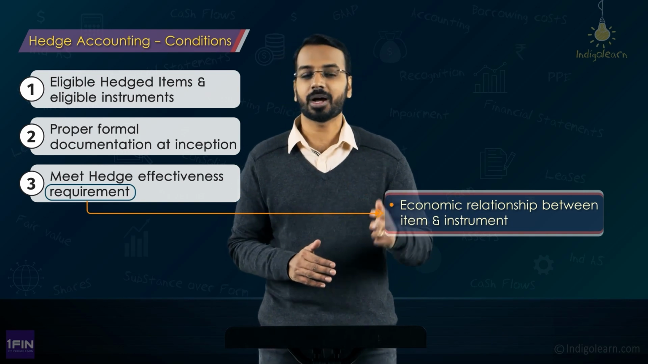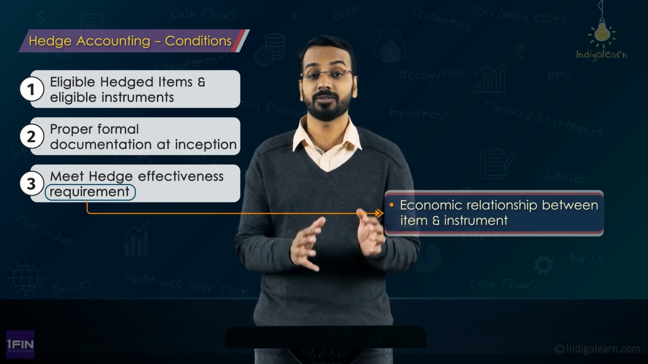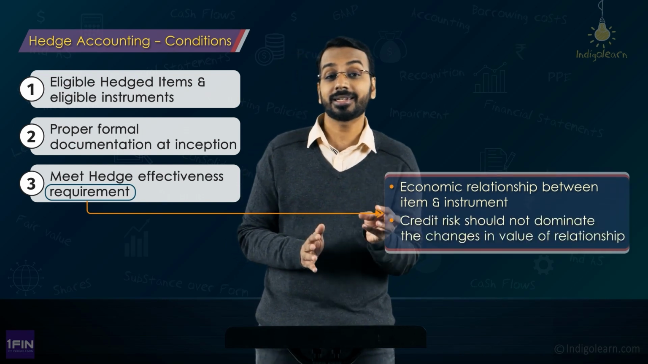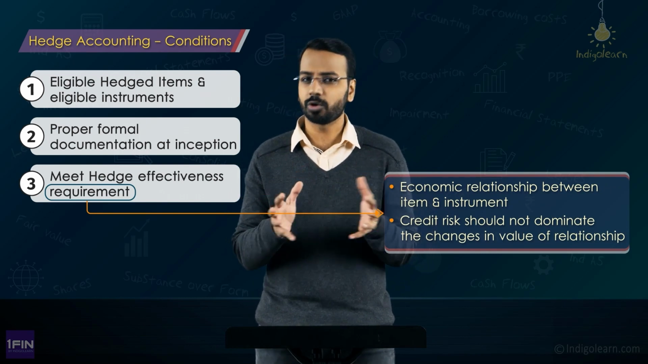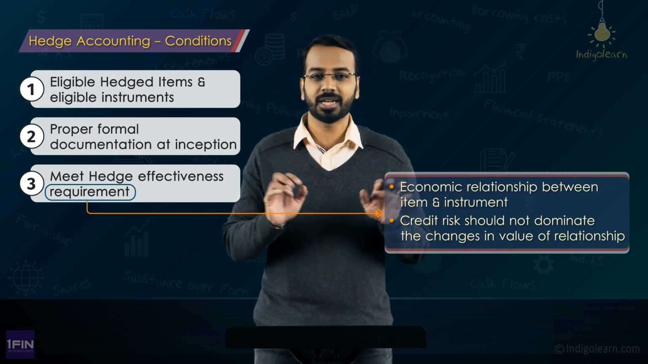Now moving on to the second condition of hedge effectiveness, what it states is that credit risk should not dominate the changes in value of the relationship. Now what do I mean by that? This is better understood with an example.